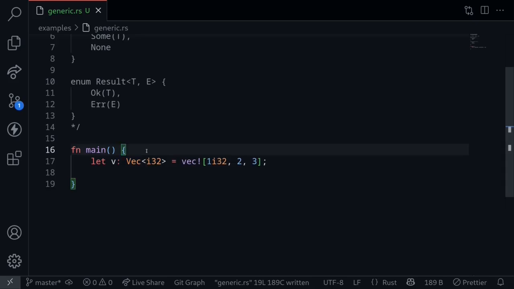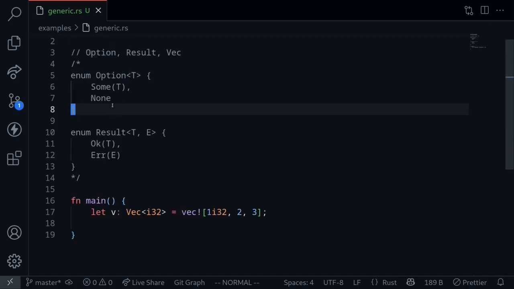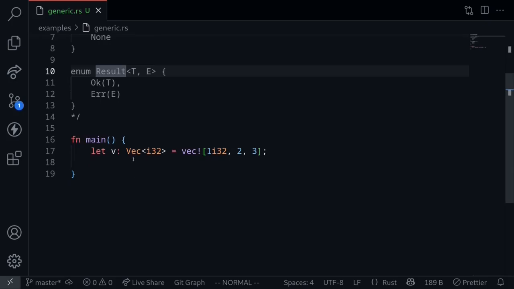You might be asking, why are generics useful? Generic types are useful when you want to reuse some kind of data structure or logic, but that logic or the data structure doesn't really depend on the type that it stores. This is the case for an Option, Result, and also for vectors. The data that it stores doesn't really matter. For a vector, we want to store elements of the same type and also be able to add and remove elements from a vector. The type that it holds doesn't really matter. It should work for booleans, u32, i32, strings, and so on. So this is where generic types are useful.